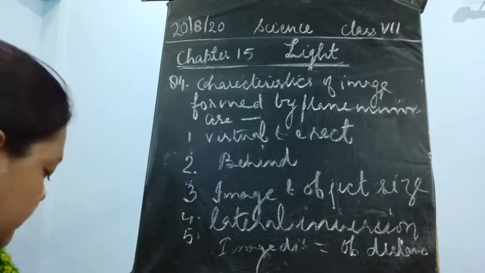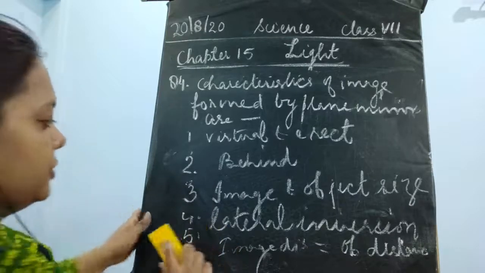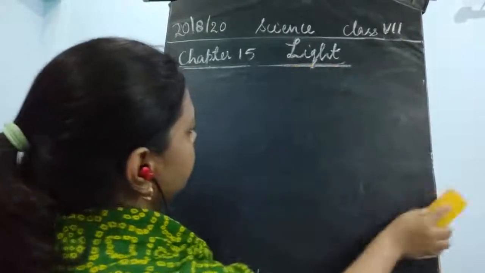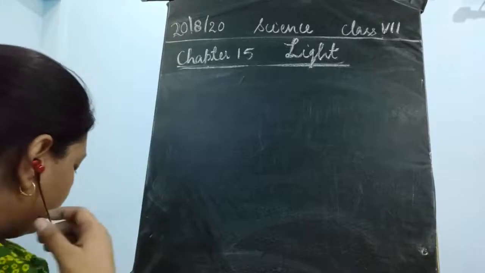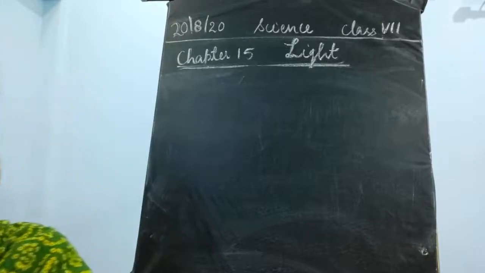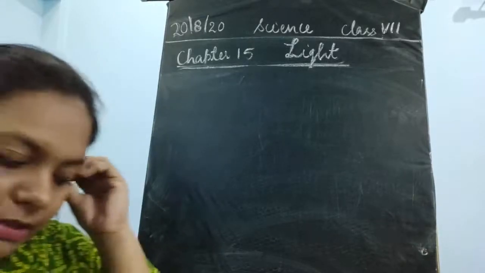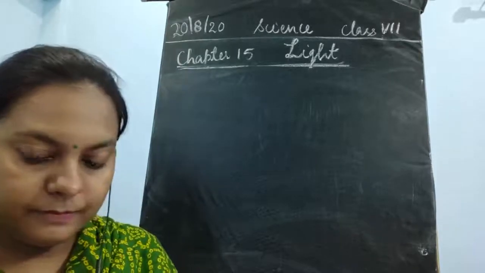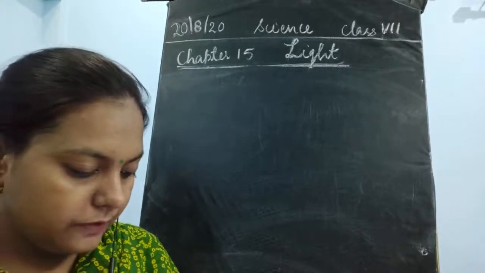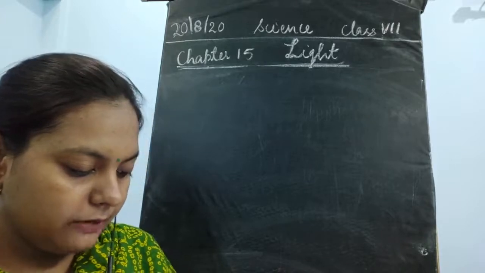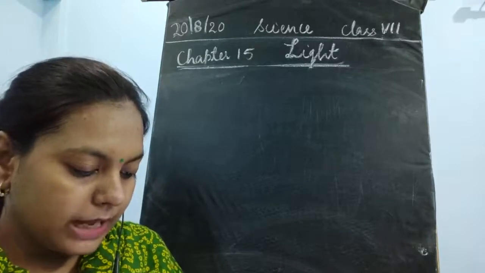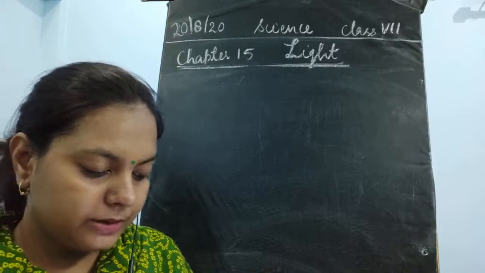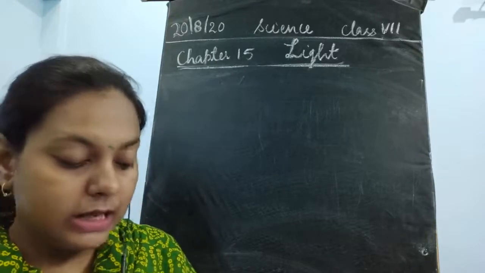Okay children, so this was the 4th question. Now I'll move on to question number 5. This question is: find out the letters of the English alphabet or other languages known to you in which the image formed in the plane mirror appears exactly like the letter itself. Discuss your findings.